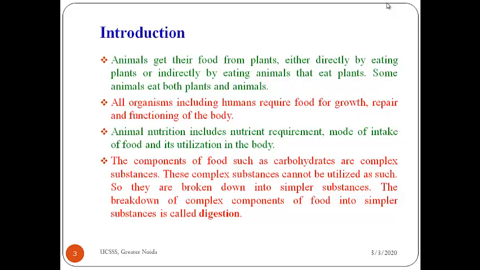So what happens is that these complex substances are broken down into simpler substances in our body, and this process is known as digestion. The breakdown of complex substances into simpler substances is called digestion.